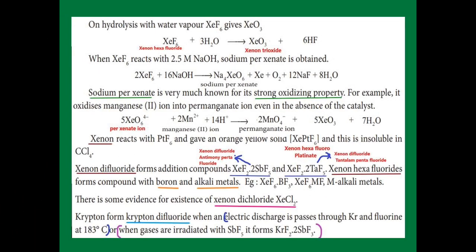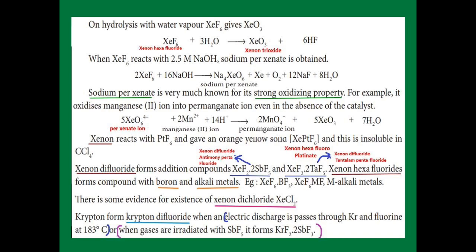When xenon hexafluoride reacts with water, it undergoes a hydrolysis reaction and gives xenon trioxide along with 6 moles of hydrogen fluoride. Then xenon hexafluoride can undergo hydrolysis with sodium hydroxide also. It gives sodium perxenate, Na4XeO6. The name is sodium perxenate. Along with that we get xenon, oxygen, 12 moles of sodium fluoride and 8 moles of water.